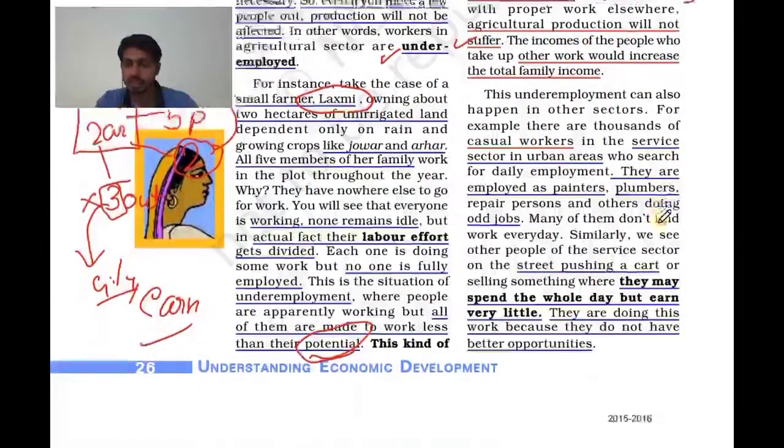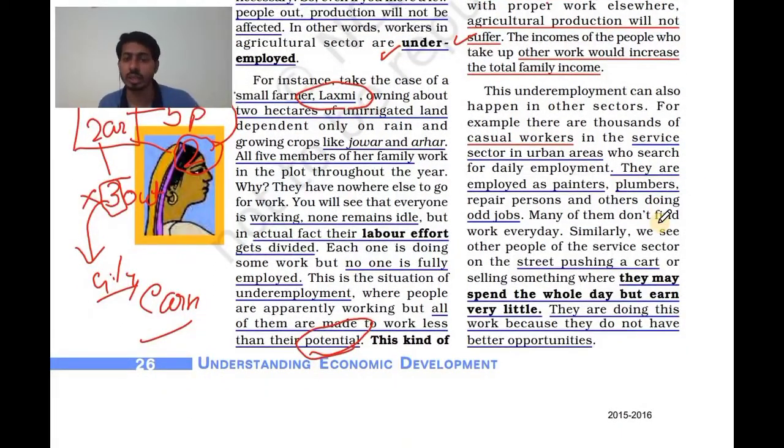So this is the case in rural areas. And what is happening in the urban areas? Casual work. Thousands of people are working as casual workers in the services sector in urban areas, who search for daily employment. They are employed as painters. In cities, what is happening? People are working as painters, plumbers, repair persons, liftmen, auto drivers, and many more. Even in shops you find some people working. Many of them don't find work everywhere.